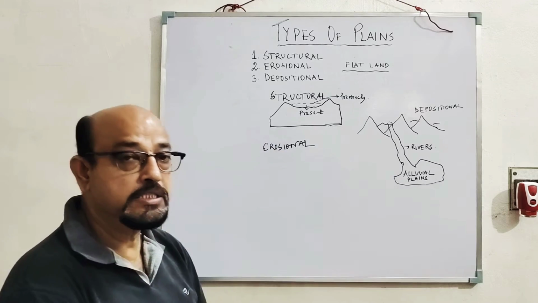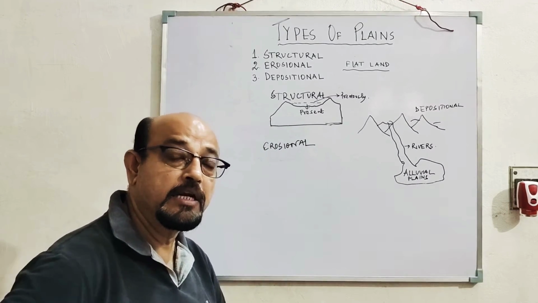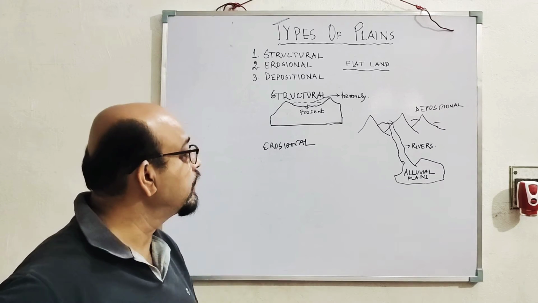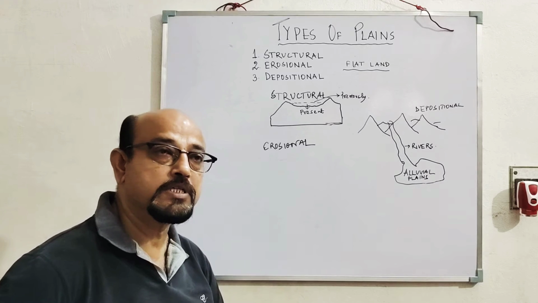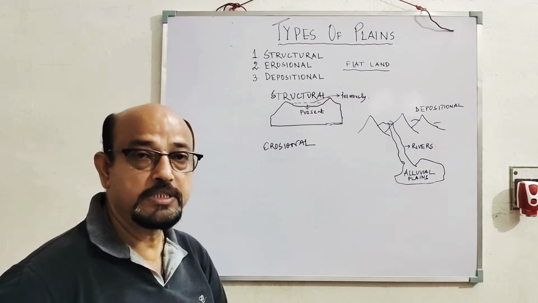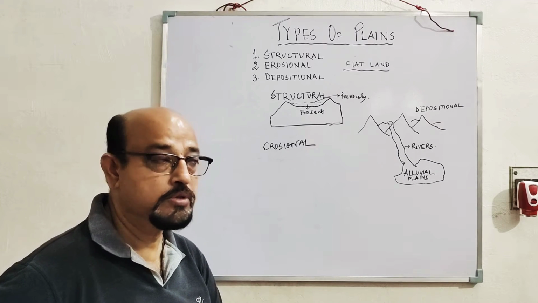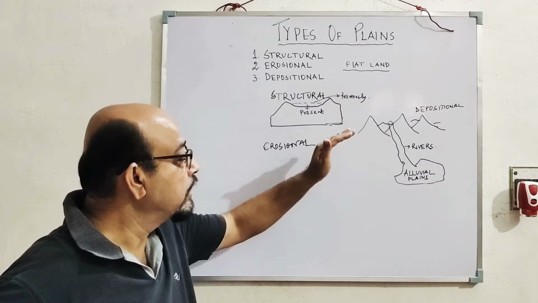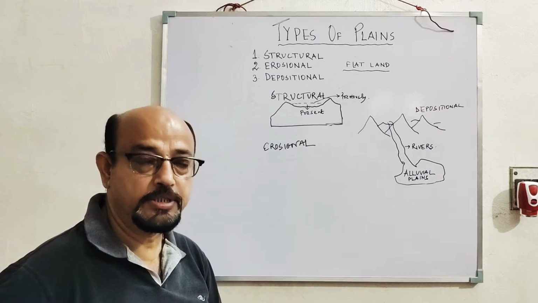Plains are extensively flat land, comparatively flat and level land, which is not very high. Like mountains, we have discussed something more than 600 meters are mountains, less than 600 meters are hills, and below that are the plateaus. And anything less than 200 meters, a plain cannot be more than 200 meters.